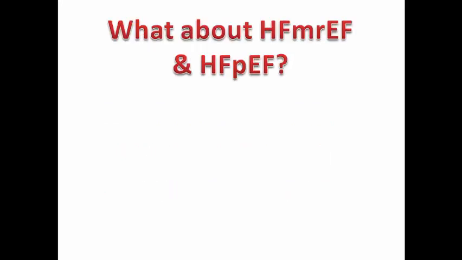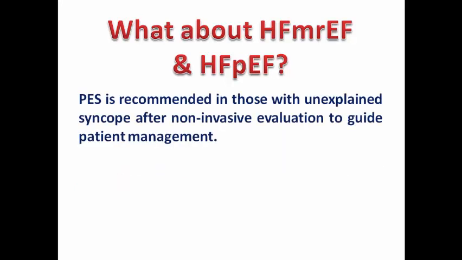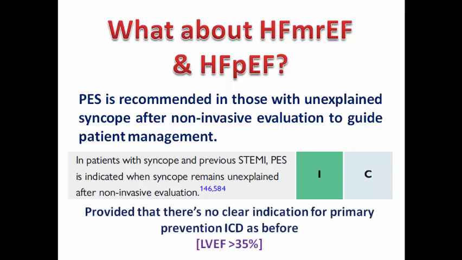What about patients with heart failure with mildly reduced or preserved ejection fraction? So far, there are no data supporting primary prophylactic ICD implantation in post-MI patients with preserved ejection fraction, more than or equal to 50%, or mildly reduced ejection fraction between 41 and 49. So in those patients, if they develop unexplained syncope after non-invasive evaluation, programmed electrical stimulation is recommended to guide patient management in order to decide whether this patient would benefit from ICD or not, provided that there is no clear indication for primary prevention, as here the ejection fraction is more than 35.